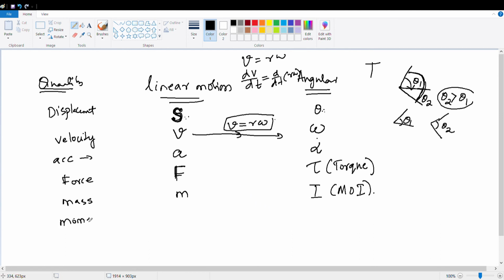Next, momentum. We give it by P, that is equal to mv, and here we give it by L, angular momentum, that is given by I into omega. Clear or not? Simple. In place of m, I will come. In place of velocity, omega will come. That's it. L equal to I omega. Clear?